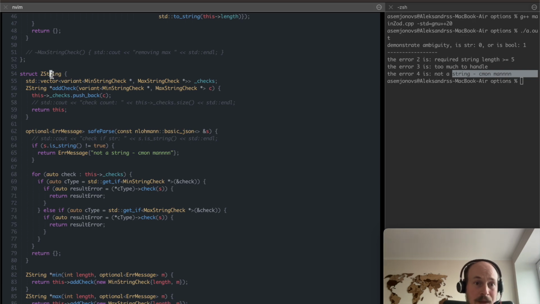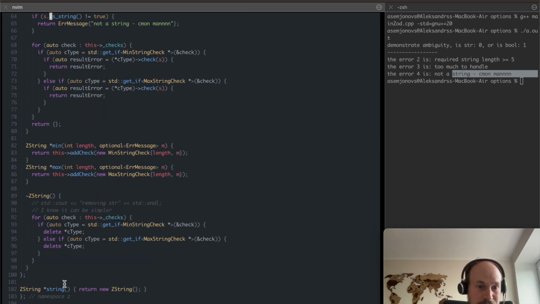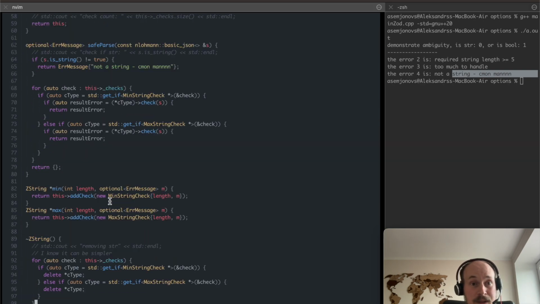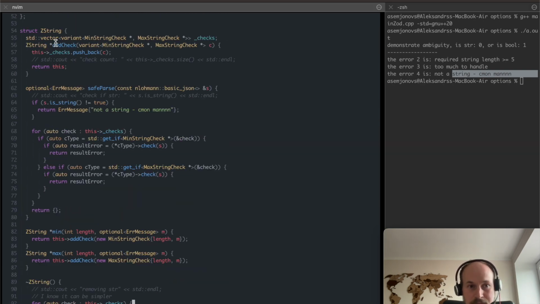So whenever I call z string, so this thing in a validation, just to mimic the look and feel of TypeScript, I'm calling the helper function string, just creating that initial z string empty struct, which can then accept a bunch of checks.